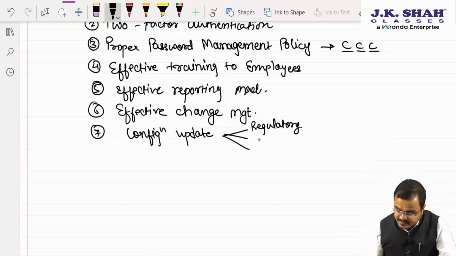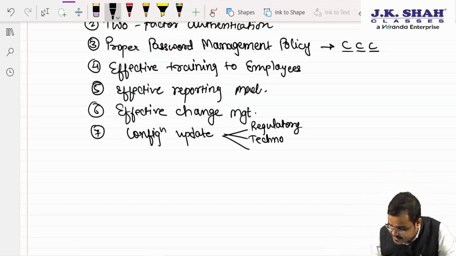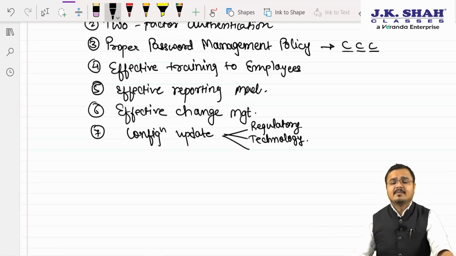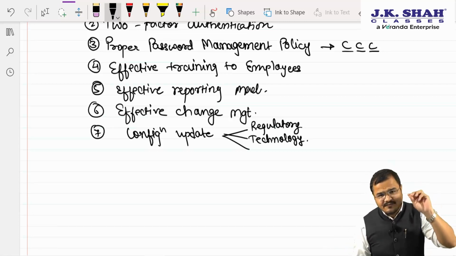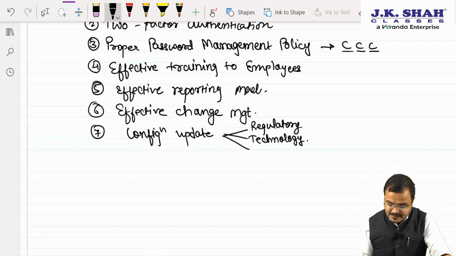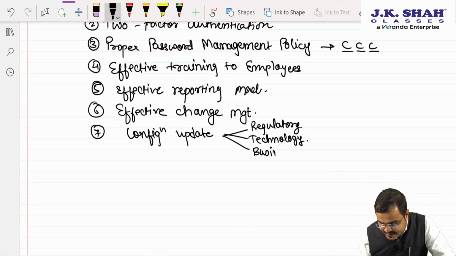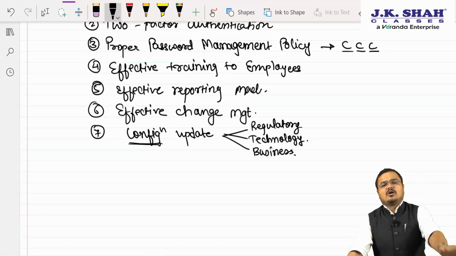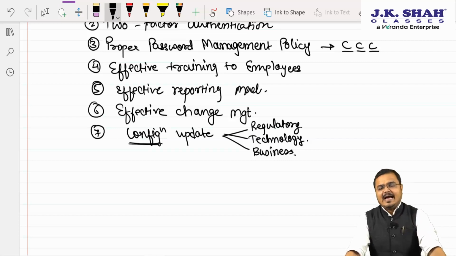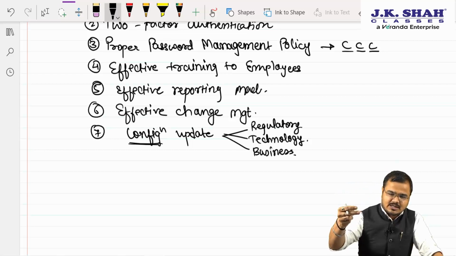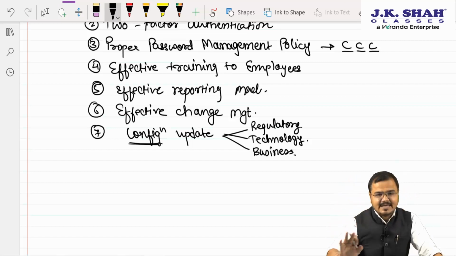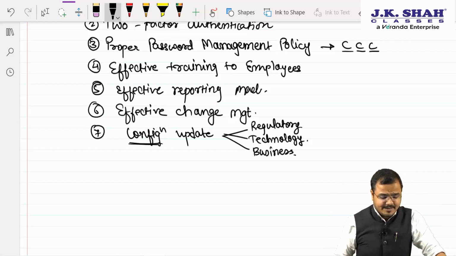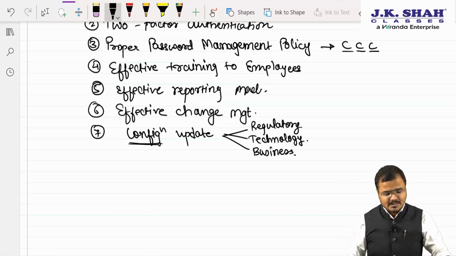Number 2, sir, whenever there are technology changes, yes, sir. So technology changes are there. And number 3, my dear chartered, which is very, very important, when the business changes. In these 3 cases, we are supposed to change what? Sir, configuration of the software. So robust, very strict configuration is required, and it will be changed only under the 3 conditions. Whenever the regulatory condition changes, technological condition changes, or the business changes, only then must such changes be permitted. I hope it's clear to you.